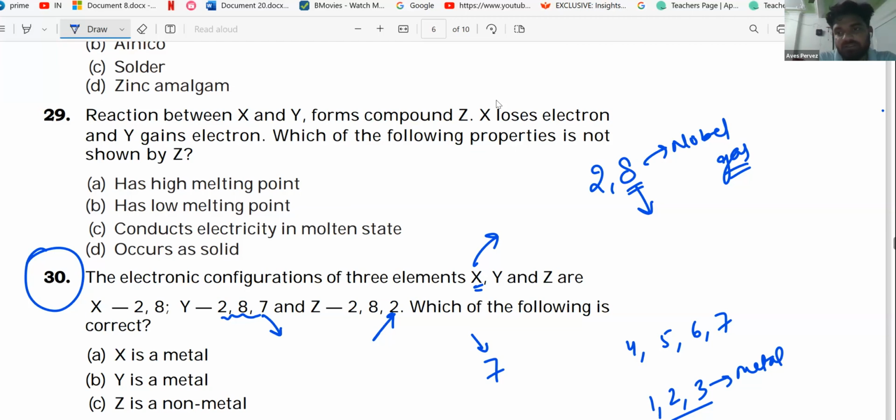Okay, so it will not have a low melting point, it will not be shown. Why? Because it will show a high melting point. Why?